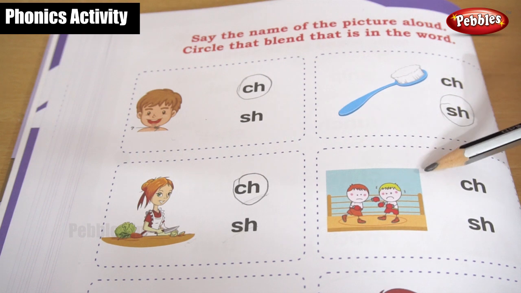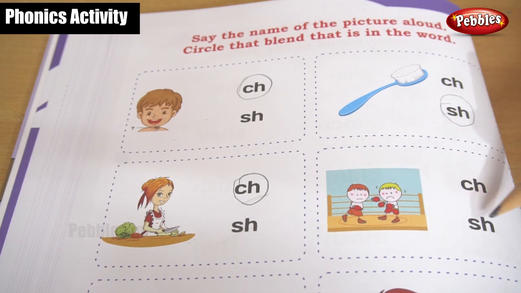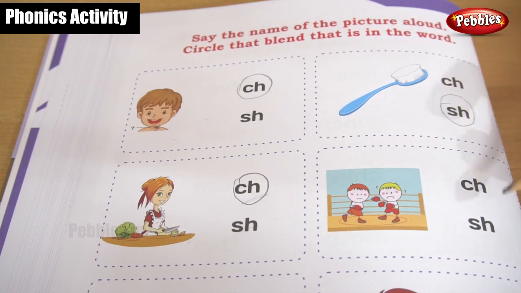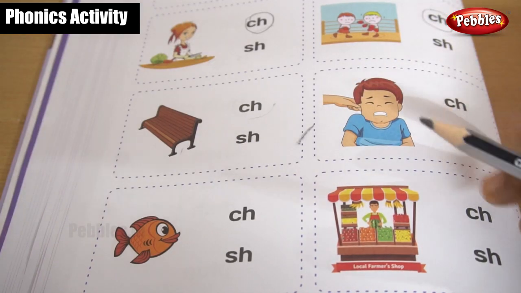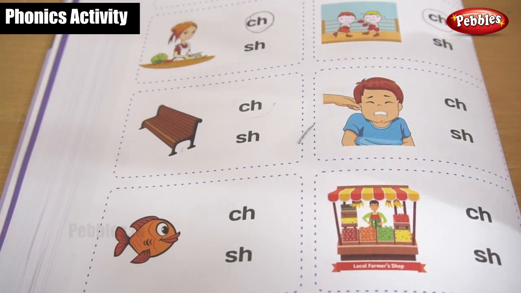Okay, then see here, they are punching. Punch. It's not a push. If you put SH, then it will become a different word. It's not sh, it's punch. Ch, ch, C sound. Okay, let's look at this picture, children.